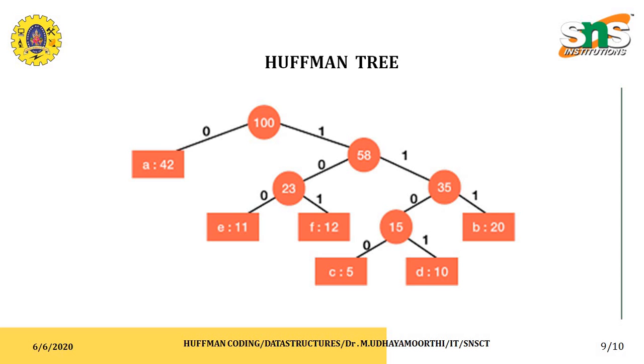Under the Huffman tree we use the concept called Huffman coding. There are two kinds of operations that take place in Huffman coding: Huffman encoding and Huffman decoding. This encoding and decoding always takes place at the root node. Each bit in the input stream may be taken as zeros and ones, and each leaf has some different values.